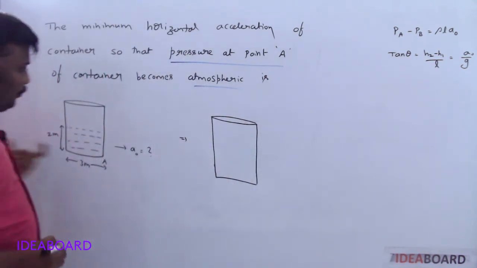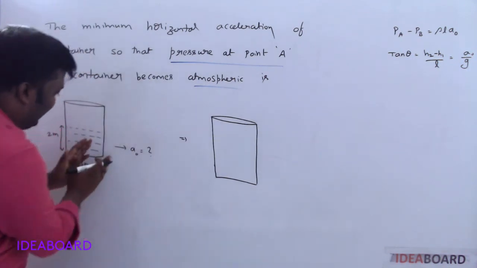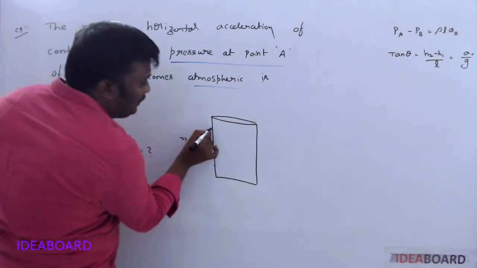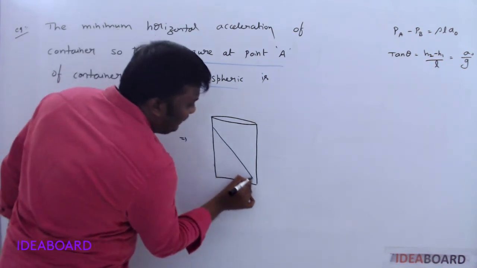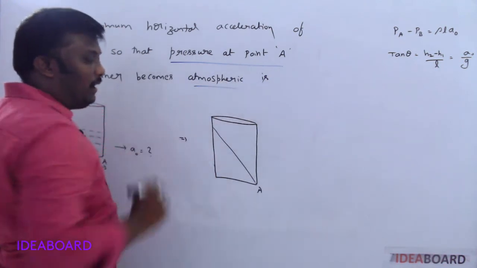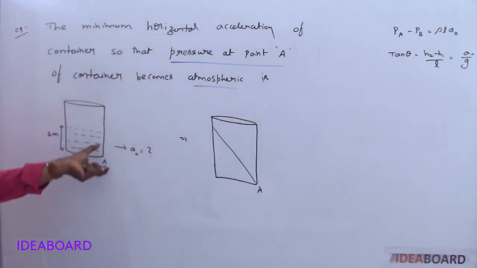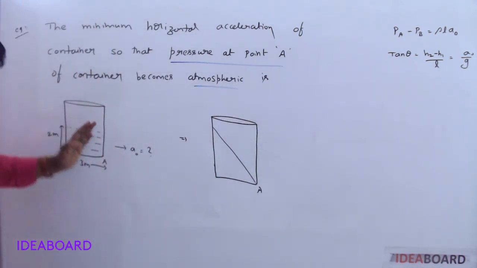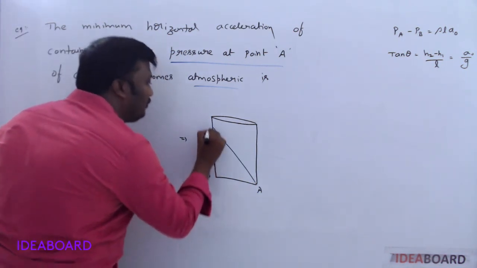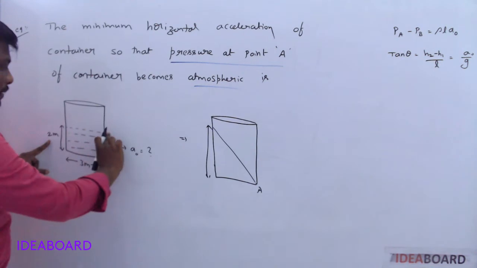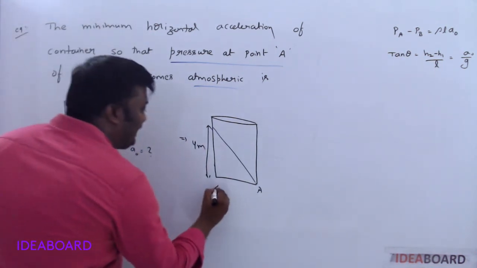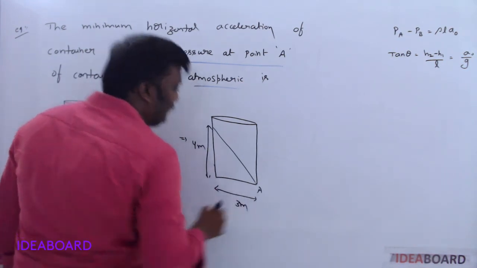When the entire liquid is moving in this direction, the liquid moves this way, so here the liquid will become like this. Then only at this point is the pressure atmospheric. This side has 2 meter height. Whenever the entire liquid moves in this direction, this height becomes 2 plus this height 2, total 4 meter. And this side is 3 meter.